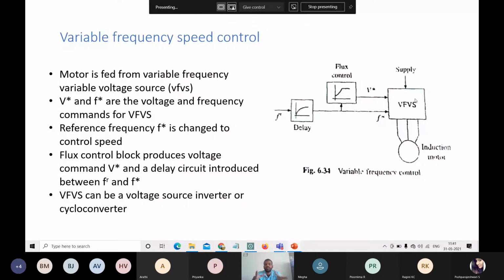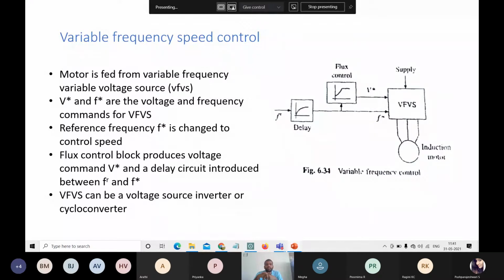So these VFVS drives will be connected with the flux control as well as the delay. We use delay in order to get the differences in the values. For that purpose, we use delays to switch on and switch off the drives. That is the main thing.